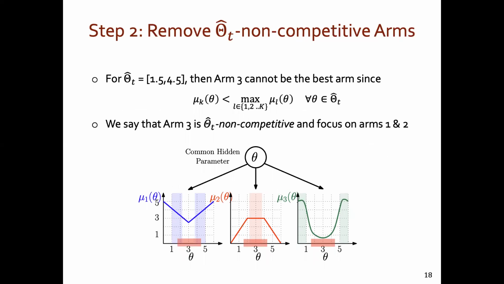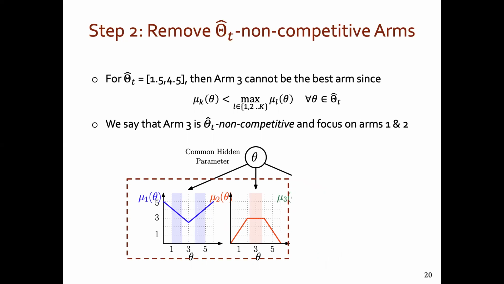After knowing that theta star lies between 1.5 and 4.5, we see that arm 3 cannot be the optimal arm, as it has low mean rewards for all theta star between 1.5 and 4.5. So it seems unnecessary to explore arm 3 at this point, and we call it non-competitive and remove it from the candidate set of arms at round T. We call the remaining two arms at round T the set of competitive arms, as both of these show promise and need to be explored.